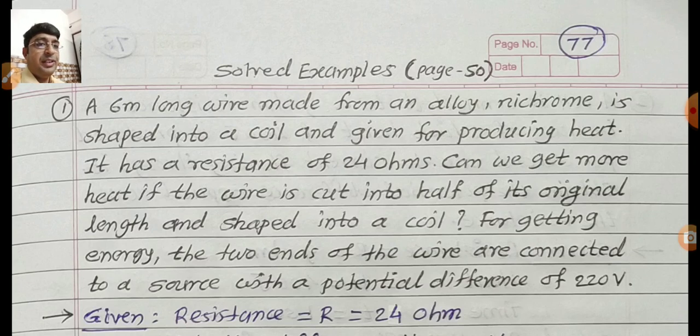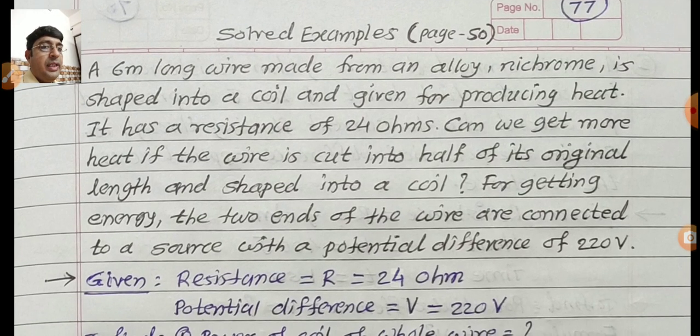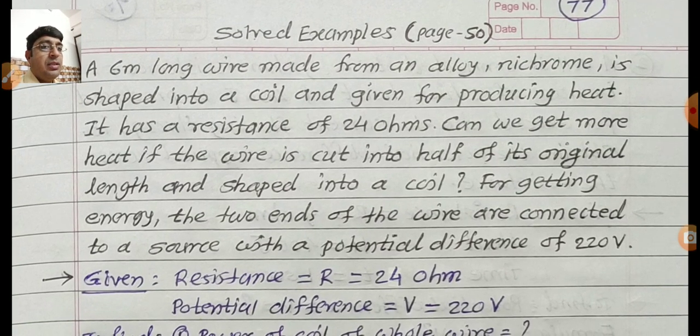Ohm is the SI unit of resistance. Can we get more heat if the wire is cut into half of its original length and shaped into a coil? For getting energy, the two ends of the wire are connected to a source with a potential difference of 220 volt.